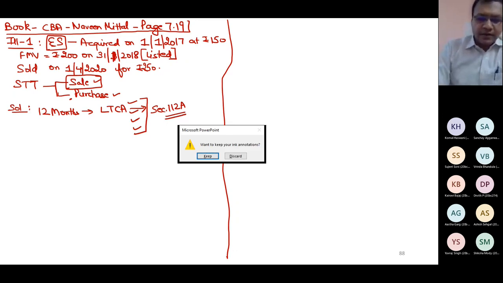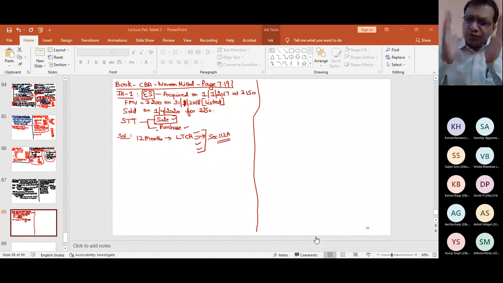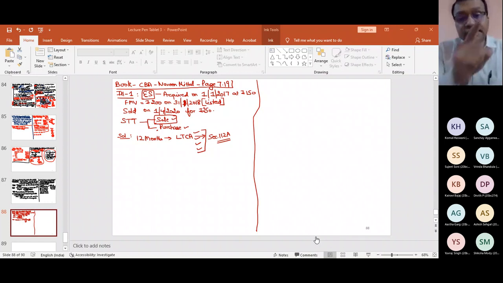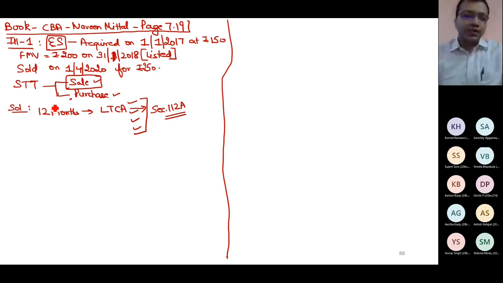Please raise your hand if you have understood carefully that yes, you need to apply 112A in this example. Examiner will not tell me whether 112A is applicable or not. You have to check yourself, just like I have seen. All the 4 conditions you have to check whenever you have listed equity shares. Please raise your hand if you have understood that section 112A is applicable here. Once I am sure that section 112A is applicable here, then what I will do?